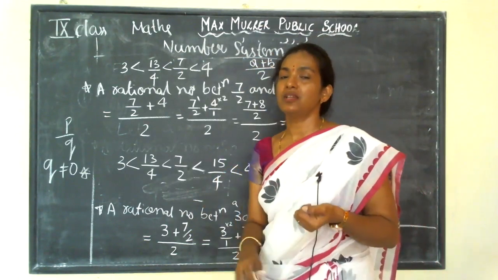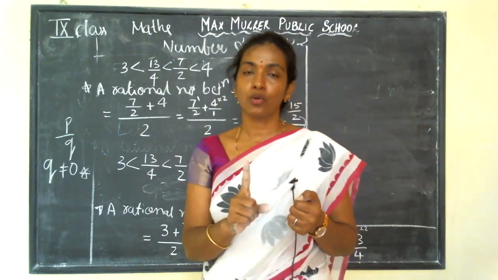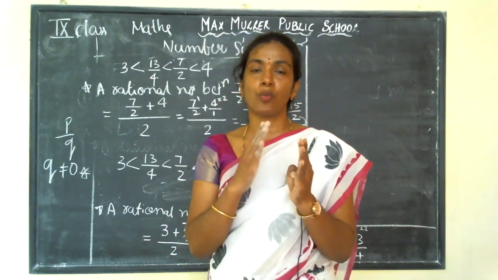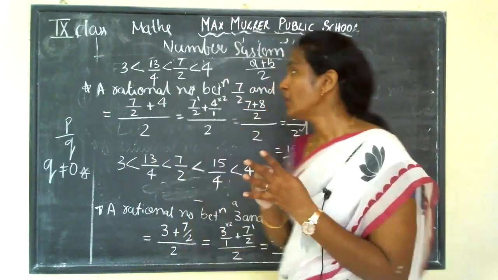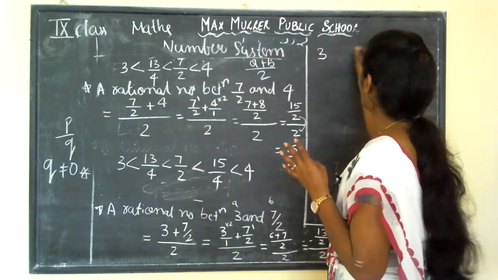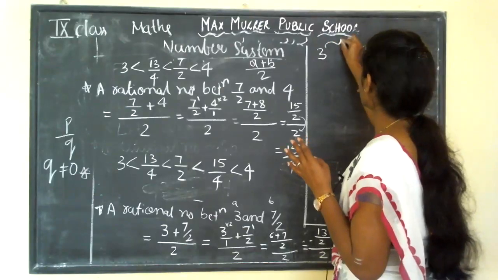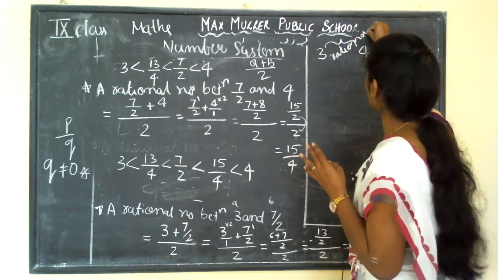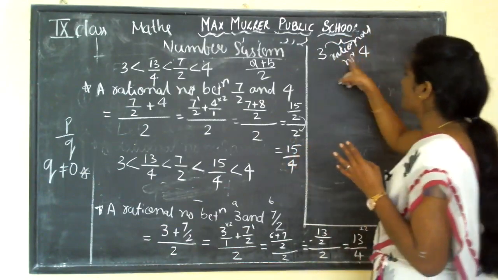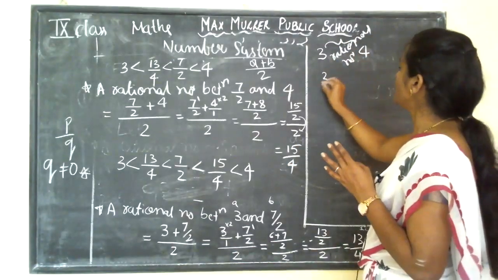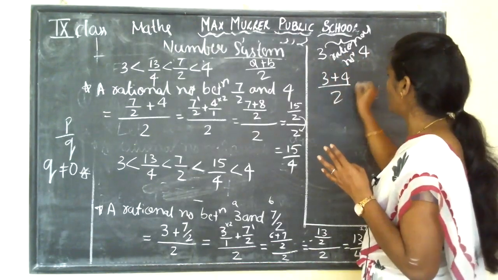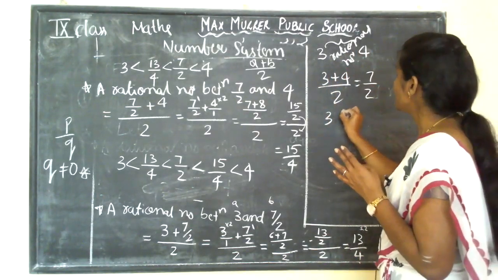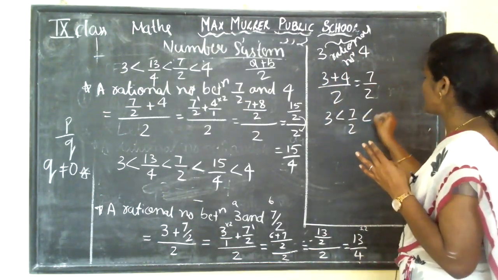Once you solve that, you will get one rational number. After that, in between those numbers, you keep on going. For example, we got 3 and 4, no? In between these two numbers only we are finding rational numbers. So in between these two, how will you do it? 3 plus 4 first, divide by 2, you get 7 by 2. So you already got one: 3 is less than 7 by 2, this is less than 4.